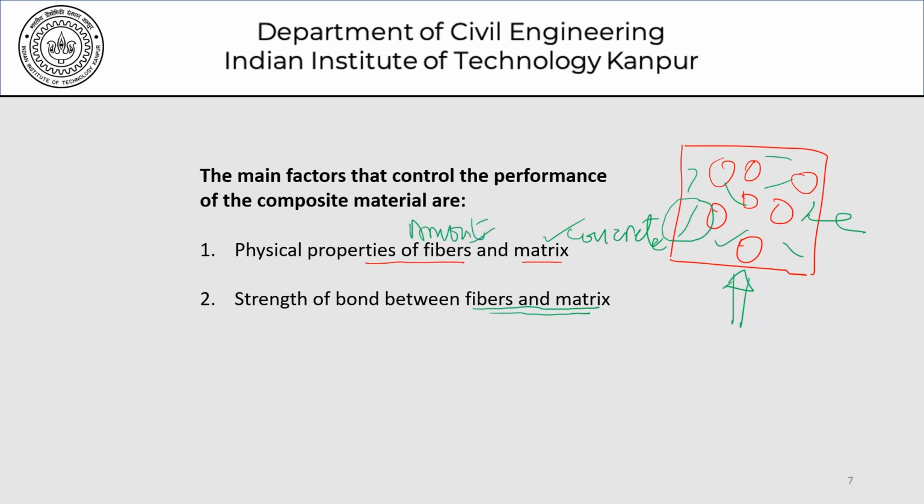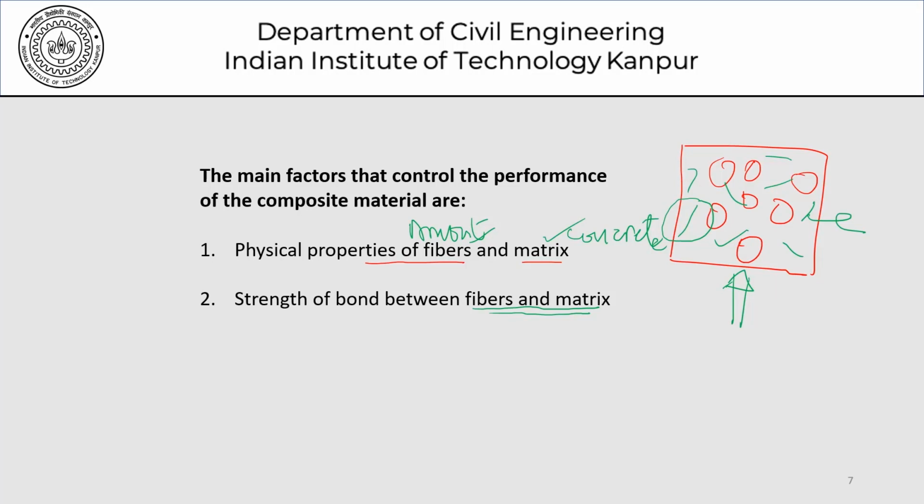Of course, you cannot just add one fiber to the concrete and say that you've made it fiber reinforced concrete, or for that matter, if you put too much fiber, there are other issues. So there again has to be a balance as to how much fiber you can put in, what kind of fiber you put in. So it's the amount and the properties of the fiber that is involved, and of course the properties of the matrix and the bond between the fiber and the matrix.